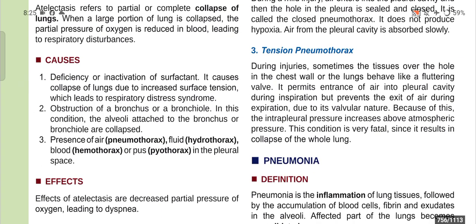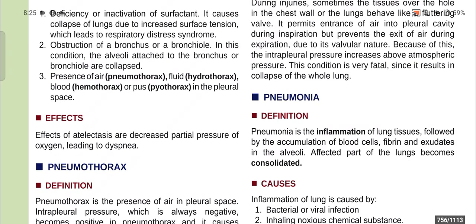Now, what are the causes? So, first of all, is deficiency or inactivation of surfactant, and it causes collapse of lungs due to increased surface tension, which leads to respiratory distress syndrome. Number two is obstruction of a bronchus or a bronchiole, and in this condition, the alveoli attached to the bronchus or bronchiole are collapsed, and presence of air like pneumothorax, fluid, hydrothorax, blood, hemothorax, or pus, that is pyothorax, in the pleural space.